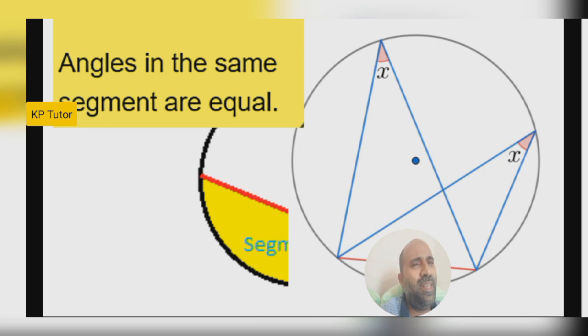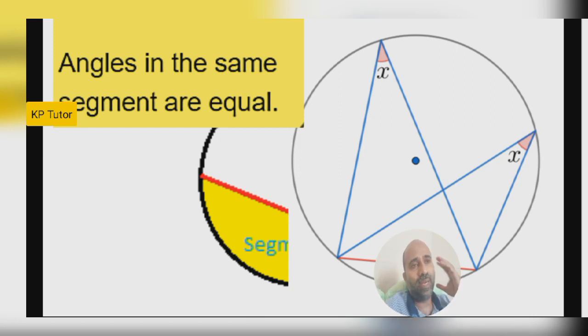Got it? Very easy. Look, this is the chord, I am here, look at me. From that, one angle is x, and another angle is the same, okay? Those angles are made from the same segment. So the theorem says angles in the same segment are equal. That is the theorem. Very easy.